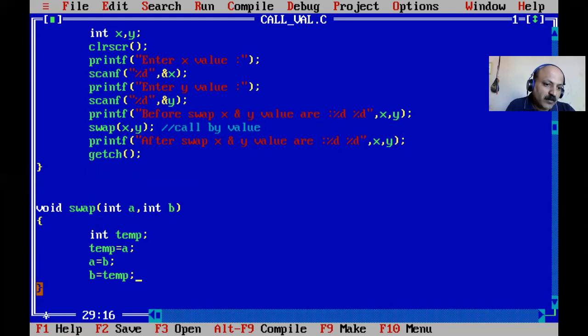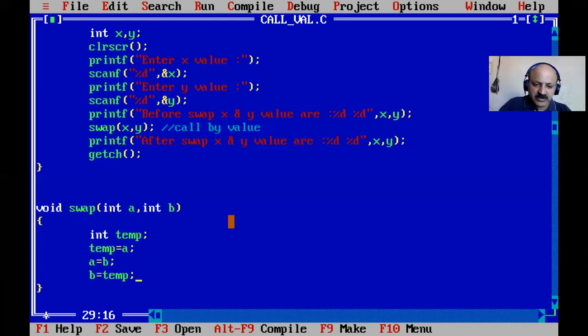So here, scope is the life cycle. A and B are complete because they are local variables, meaning A and B are declared here, and the scope of that function is complete. Scope means the life cycle of that variable. So here is the swapping, but the cursor returns to our main function. After calling every function, it returns to here. So after printing X and Y, that value is not changed.